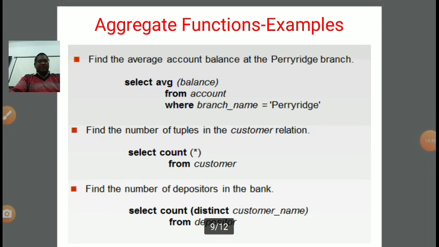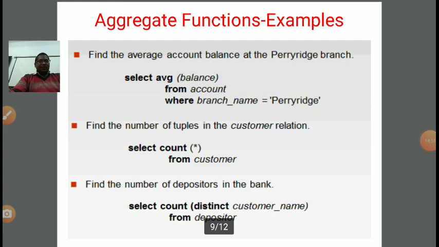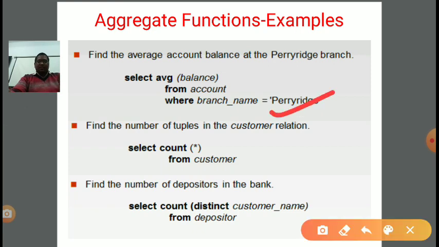Some examples of aggregate functions are written here. Suppose we want the average account balance at the Perryridge branch. So the condition is on the Perryridge branch, in the where clause, from account, and what we want is the average. How do we write it? In the select clause, avg is the function name, and in brackets the required attribute. So aggregate function name, and in brackets balance.